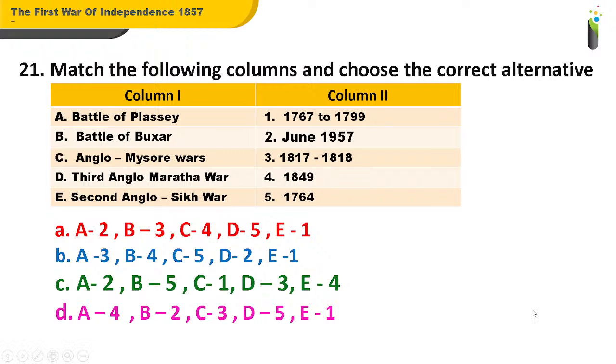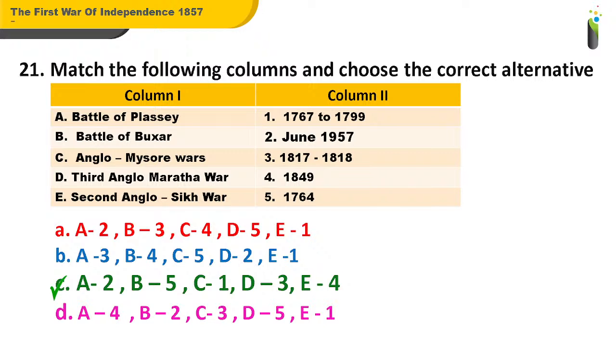Okay, well, the answer for question number 21 is C, wherein the Battle of Plassey can be matched up with June 1957. Battle of Buxar, that's B, can be matched with 1764. C. Anglo-Mysore Wars can be matched up with 1767 to 1799. Third Anglo Maratha War can be matched up with 1817 to 1818. And E, the Second Anglo Sikh War can be matched up with 1849.